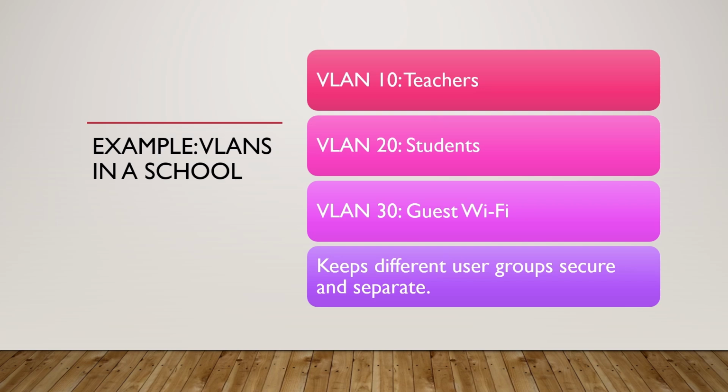Imagine setting up a school network. Let's take VLAN 10 for teachers, VLAN 20 for students, and VLAN 30 for guest Wi-Fi. Now the teachers' devices are isolated from student devices and guests can't access internal resources. This keeps the network organized and secure.